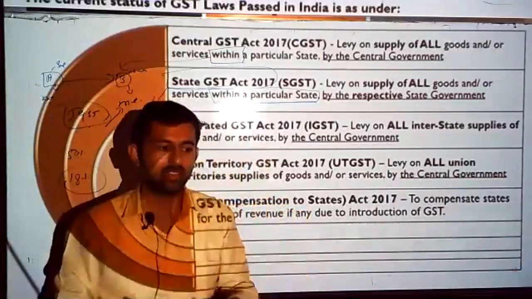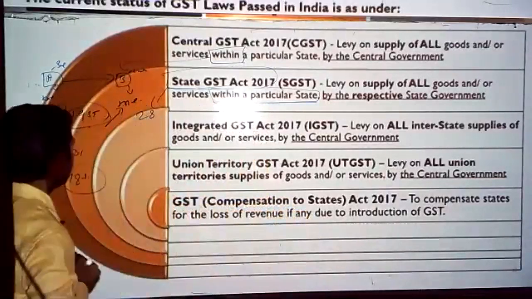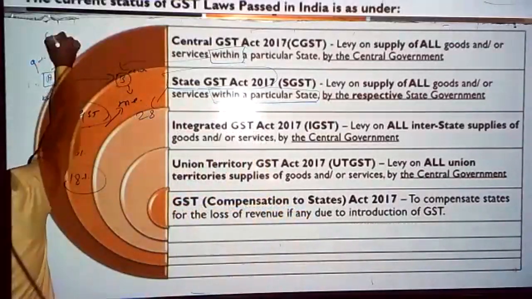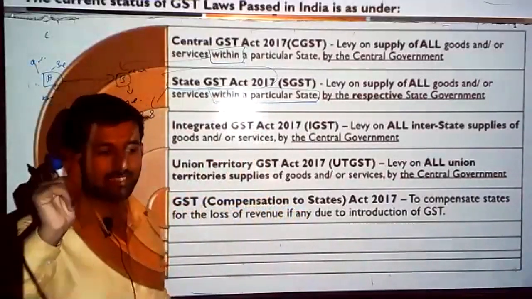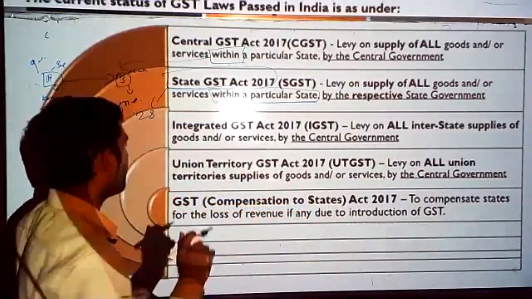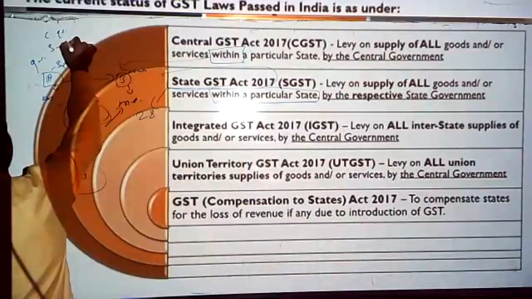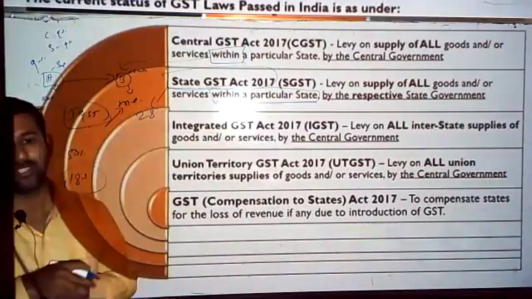Who will give? The central government will distribute. Isn't it? If it is a local transaction, within the state, CGST and SGST were levied. What would be the rate of tax? 9%, 9%.